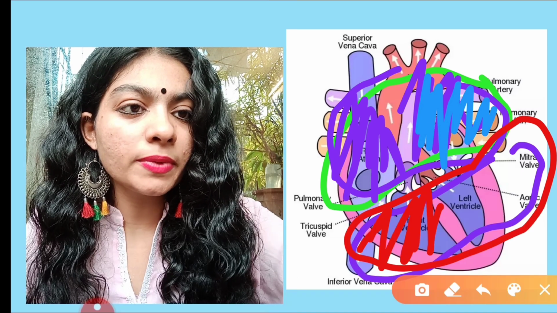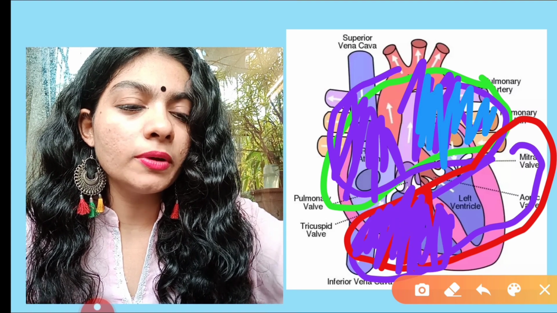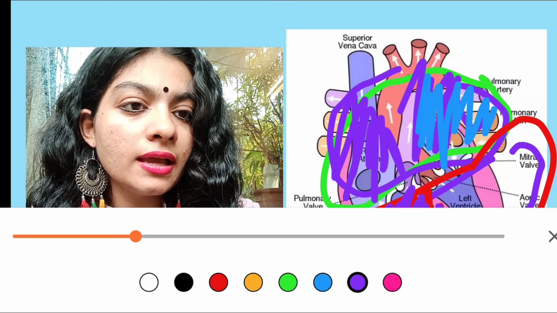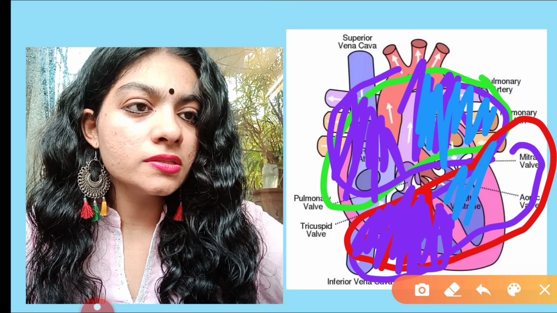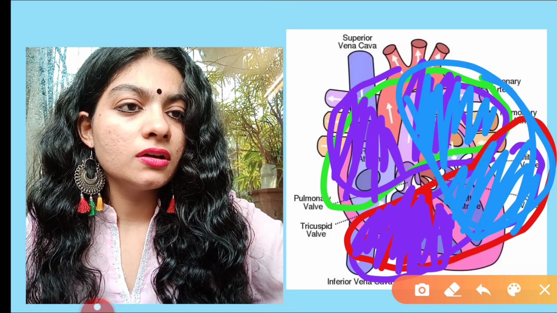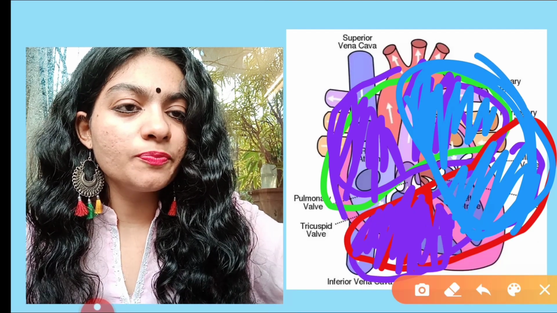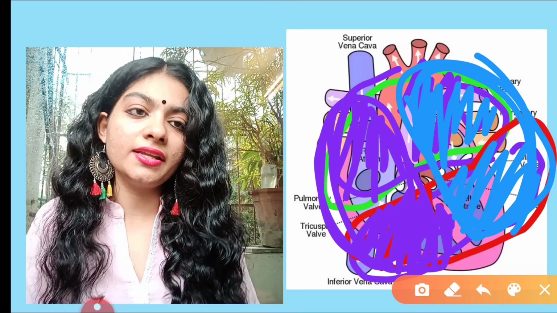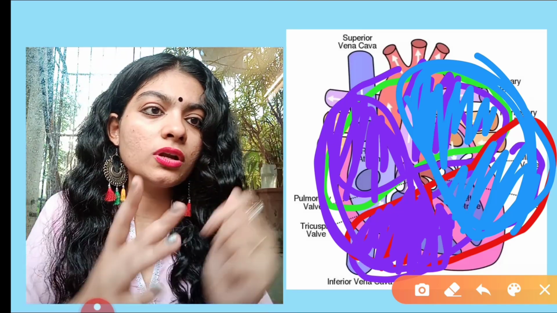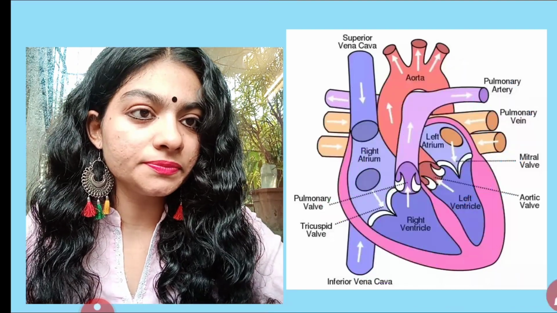Wait, this is much better. So all the right hand side has impure blood. So the right ventricle, and then this is the left ventricle. So this way, this is the left hand side. This purple color section is the right hand side. Purple color is right hand side, blue color is left hand side. So I hope you got the concept clear.